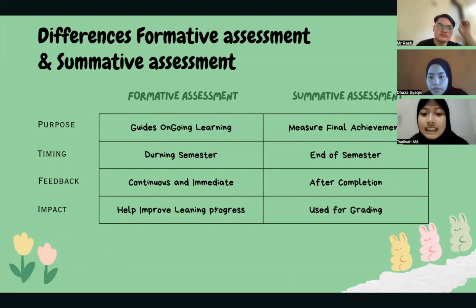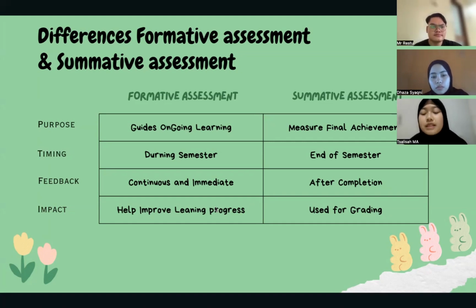The next is the timing. During the semester, given throughout the learning process, and the feedback is continuous and immediate, and the impact is to help improve learning progress and help students improve and learn more effectively.